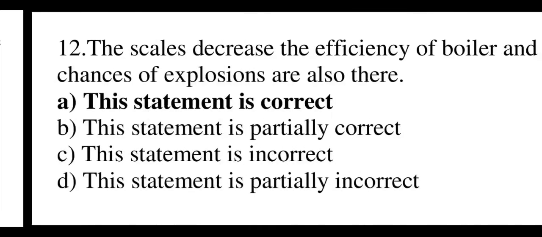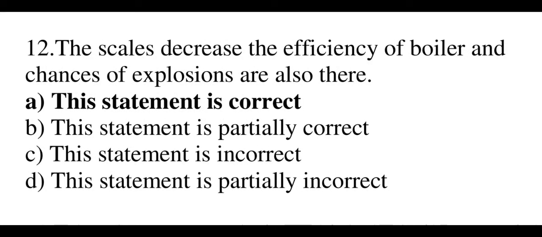Moving to question number 12. The scale decreases the efficiency of boiler and chance of explosion are also there. Look, here this is a statement, and we must decide whether it is correct or incorrect. So the options are: this statement is correct. Option B this statement is partially correct. Option C this statement is incorrect. Option D this statement is partially incorrect. And the correct answer is this statement is correct. The given statement is correct as it is written.